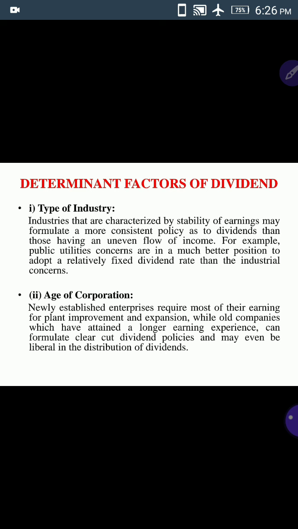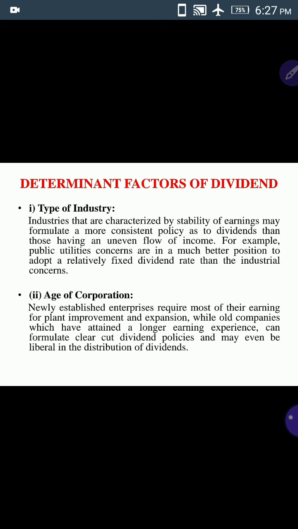Suppose a firm has 20 years of experience and another firm has only 1 year of experience. The firm with only 1 year of experience may not pay much dividend because it requires retained earnings for the expansion of its organization, when compared to the 20 years experienced organization.